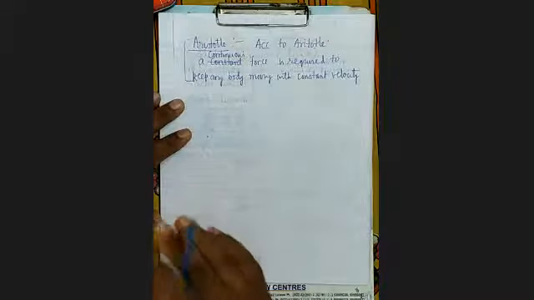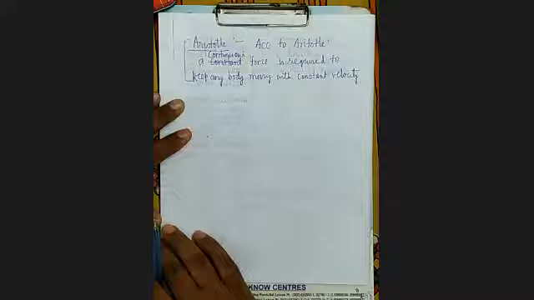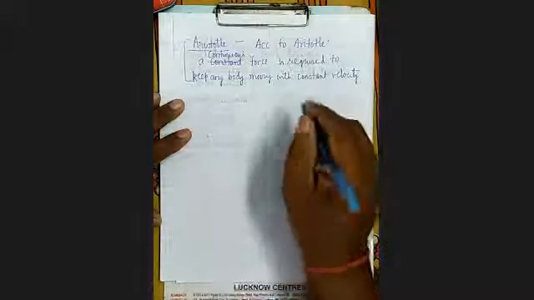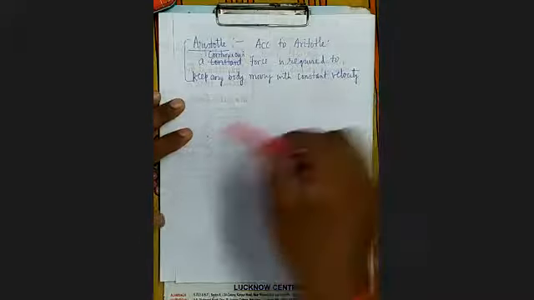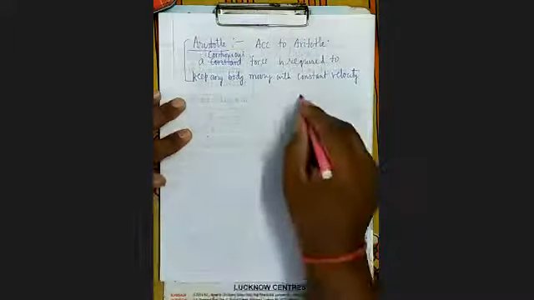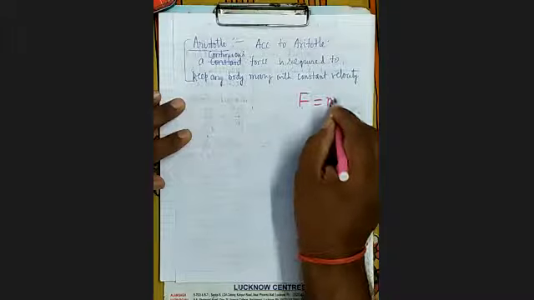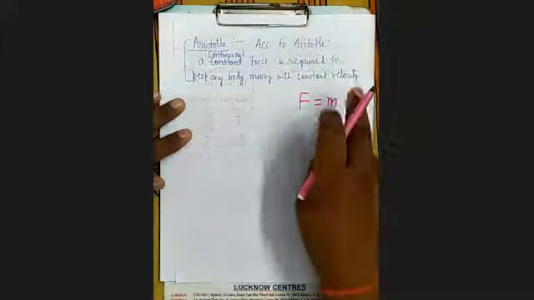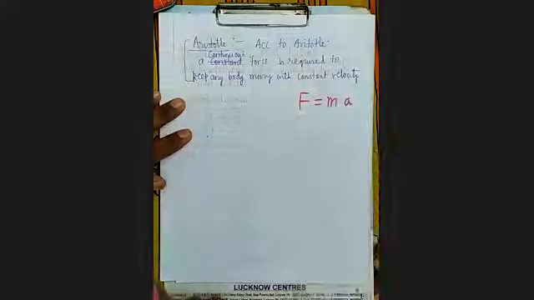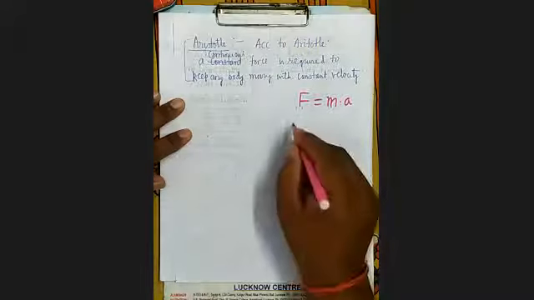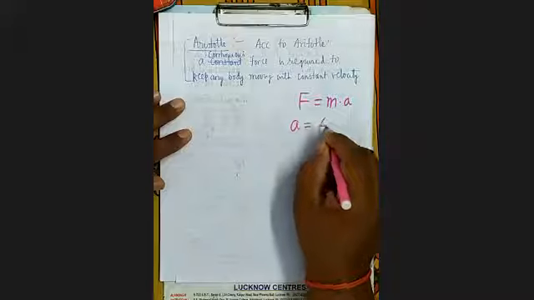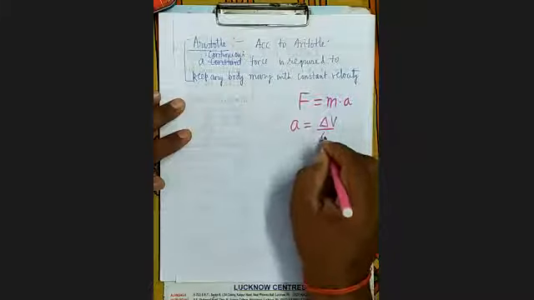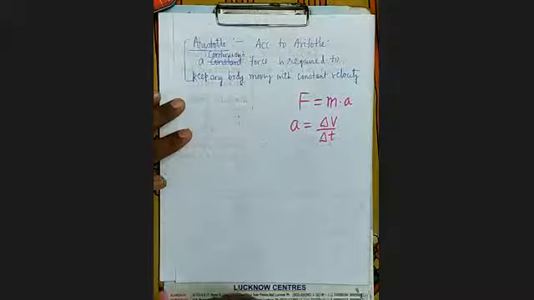As you have some knowledge of Newton's laws of motion, you have studied the formula F equals m into a. Have you studied this formula, F equals mass into acceleration? Yes, sir. What is acceleration? Rate of change of velocity per unit time.